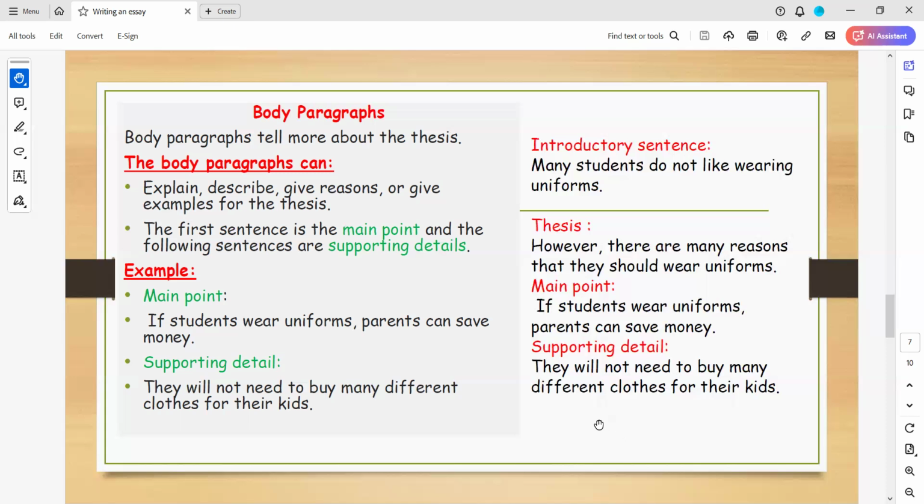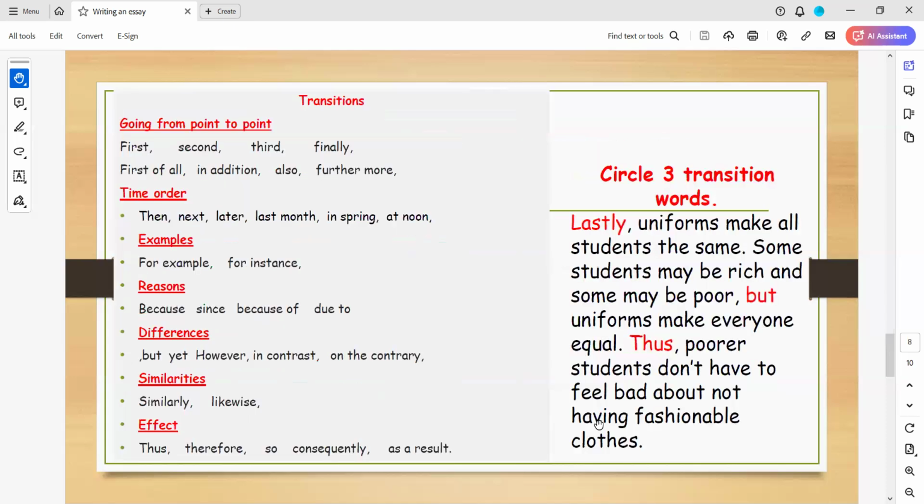And here are the transitions. As you say it, because we have two pronunciations for this word. It means going from one point to another, as I told you: firstly, secondly, thirdly, finally, lastly, first of all, in addition, also, furthermore. So it's up to you to use any of them. There are more, but these are some examples.